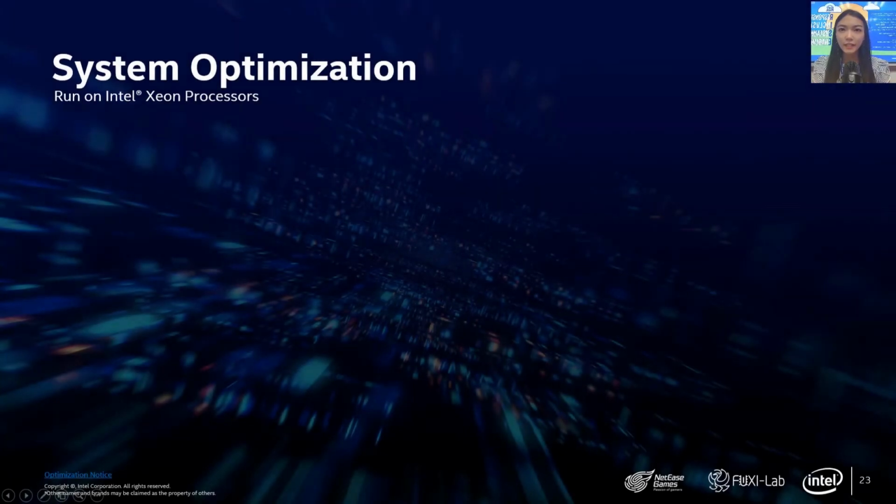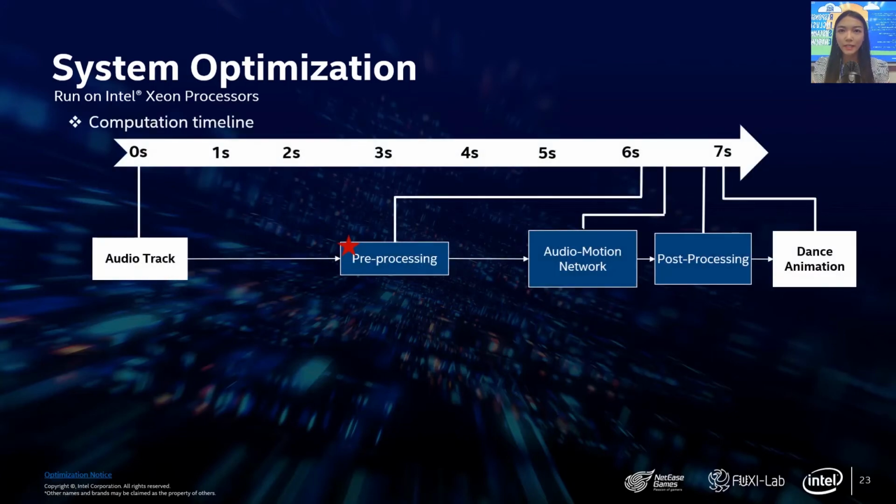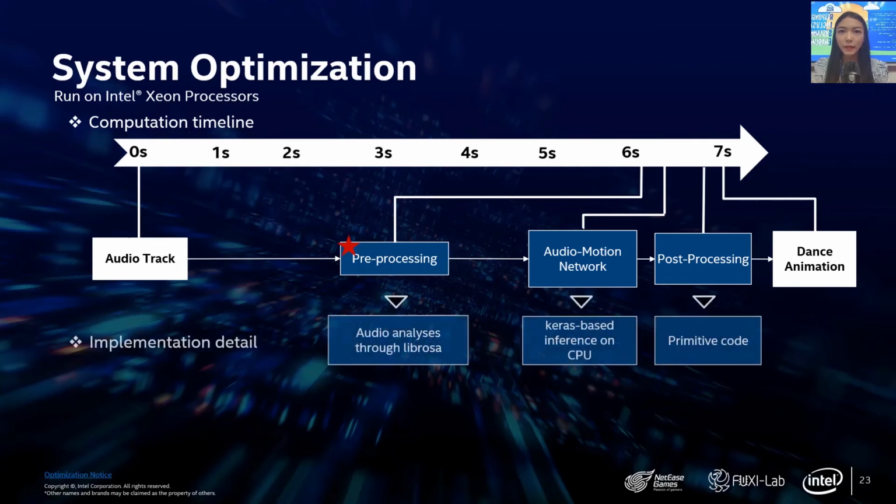The created system is running on the Intel Xeon platform. Here's the computation timeline of the system. We find the preprocessing module takes most of the time. Other modules only take less than 1 second. When looking into the implementation details, the preprocessing module is for music feature extraction through the LibROSA package, which needs to be sped up. Besides, the audio motion network is run on CPU by the Keras framework. The customer says it will be better if this part can also be accelerated.